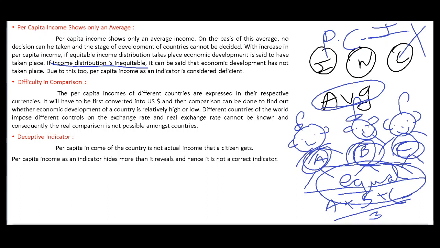Next, difficulty in comparison. The per capita incomes of different countries are expressed in their respective currency. Means all the countries' currency is different. Say for the US it is dollar.